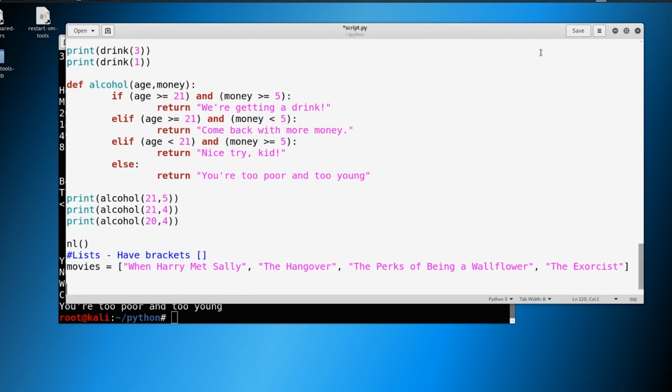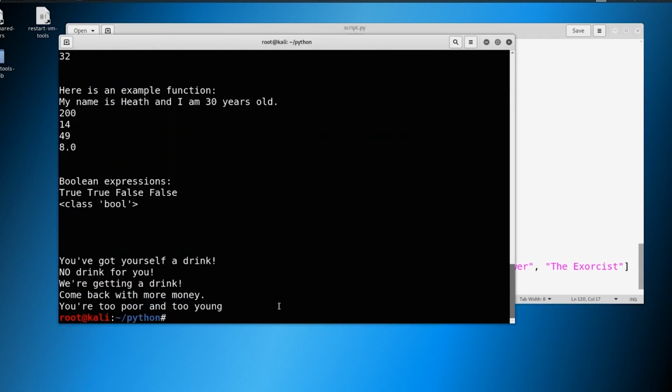So if we were to print out something like movies, and we said we wanted to print the first item out of movies, let's go ahead and try to print When Harry Met Sally. So we'll print the first item. So put a bracket around it just like this. We'll print it out and we'll see what happens. So let's save it. And what's it going to return for us?